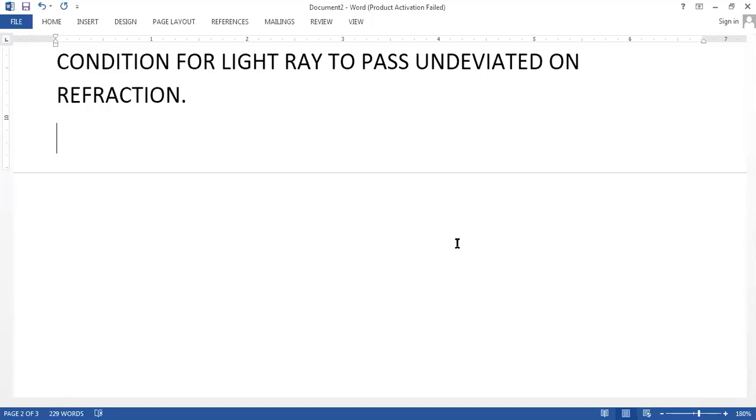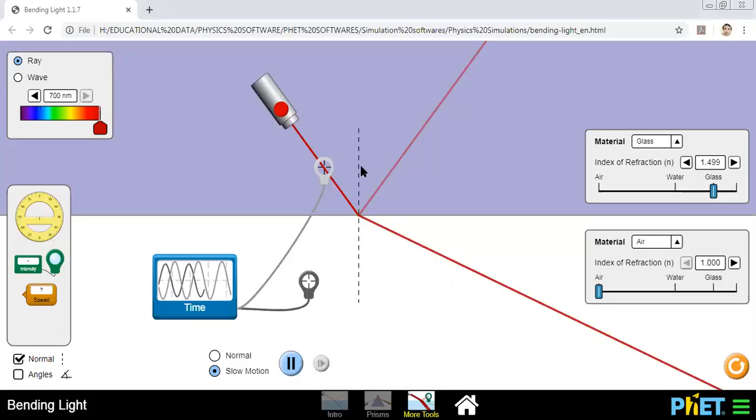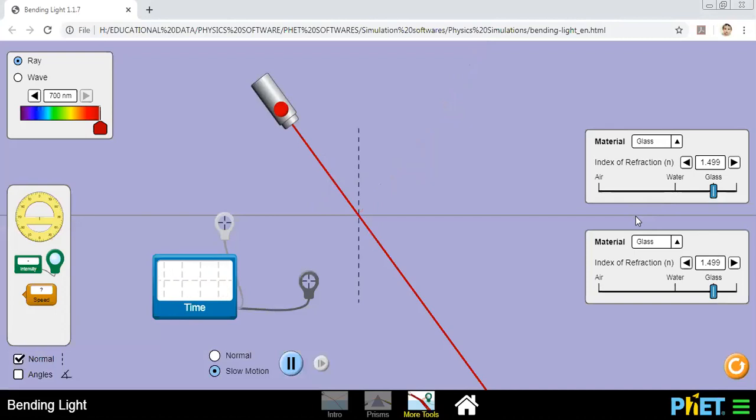Sir, when both mediums are same. Okay, yes. So let's do it. Let's take both the mediums same. Assume this medium is my glass, and my second medium is also glass. Is it a phenomenon of refraction, beta Aditya? No, sir.